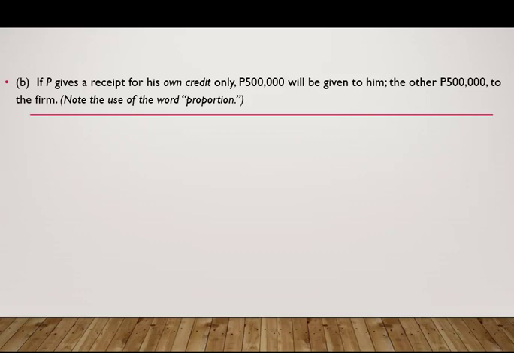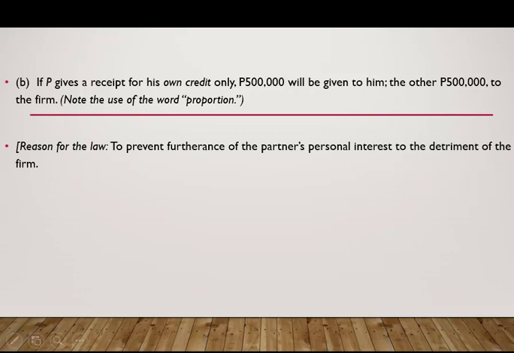In proportion, may have given a receipt for his own, well, it should be applied to the two credits in proportion to their amounts under 1792.